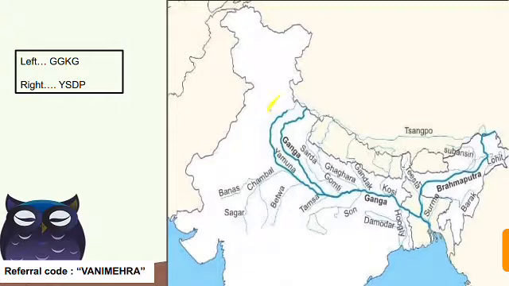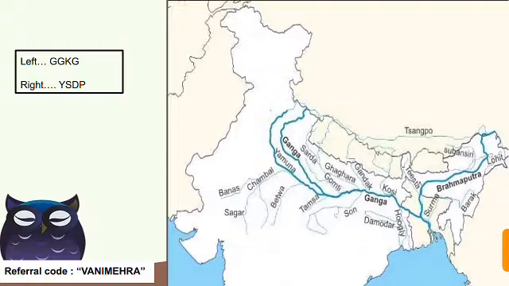See, this is the main Ganga river. And if we talk about the left area, here the left area above one, then the left area is GGKG. GG for Gomti, Ghagra, K for Kosi, and G for Gandak. Okay. Gomti, Ghagra, Gandak, Kosi. These are the left tributary rivers of Ganga river. And if we talk about right, then ESDP.